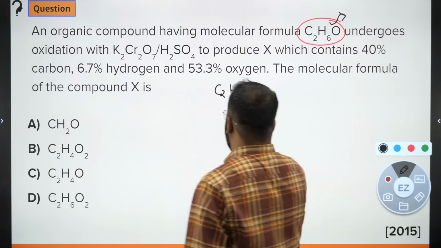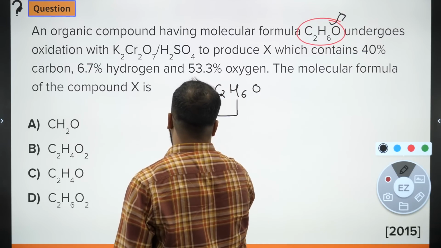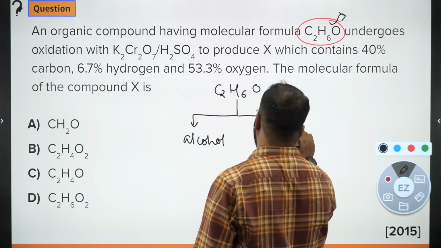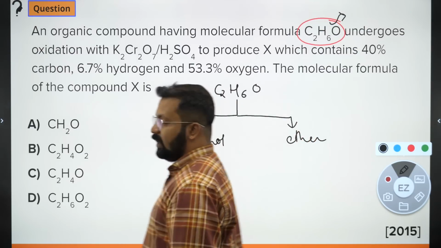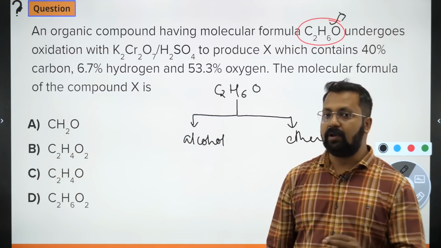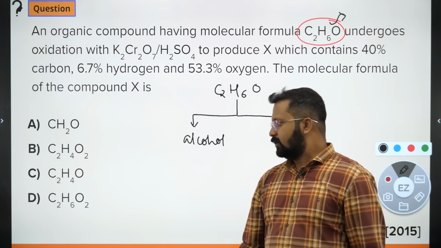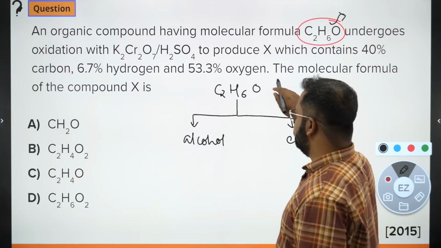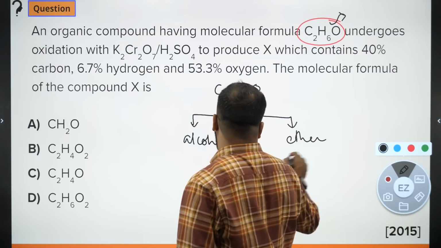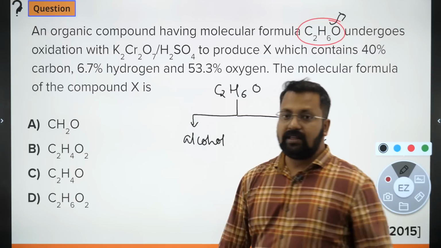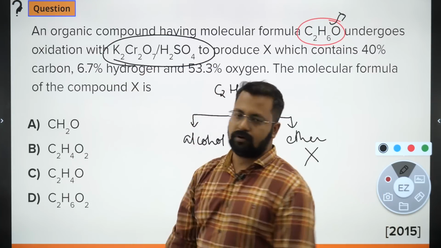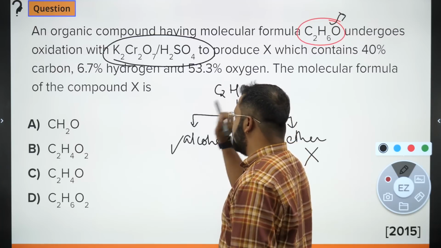C2H6O is a molecule which contains only sigma bonds and has an open chain structure. So it could either be an alcohol or an ether. It cannot be an aldehyde or a ketone because there a minimum of one double bond is present. But it is giving us a degree of unsaturation of 0. So it is alcohol or ether. It cannot be ether because ethers do not get oxidized with dichromate in presence of H2SO4. So it has to be an alcohol.